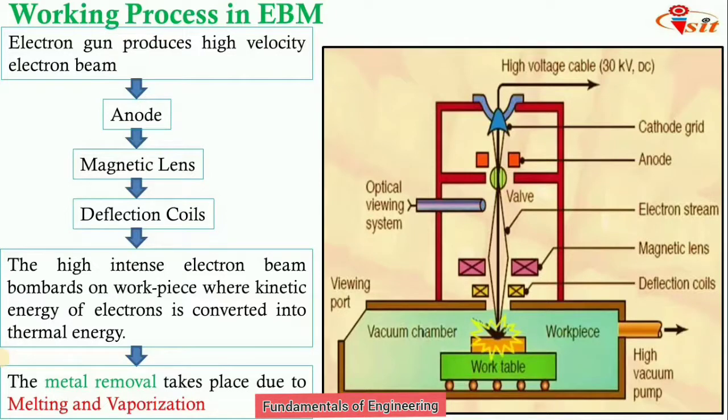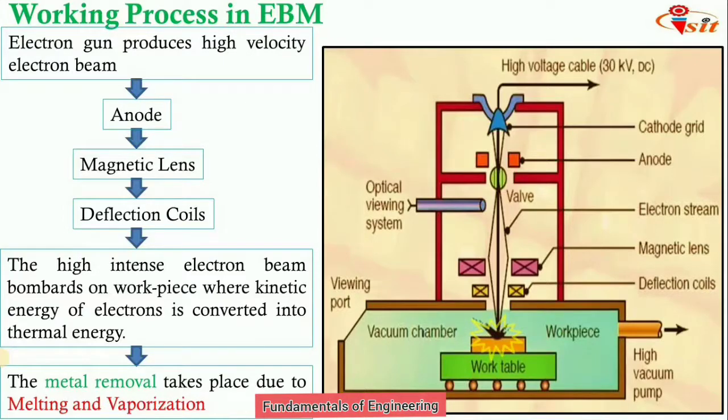So in this process, first the electron gun provides the high velocity electron beam. Then these high velocity electron particles are moved towards the anode. Then from the anode it moves towards the magnetic lens, where the convergent electrons are obtained, and they pass through the deflection coils, where the high intensity electron beam bombards the workpiece at a single spot, where the kinetic energy of the electrons is converted into thermal energy. When the highly focused beam impacts the surface, material removal takes place due to melting and vaporization.